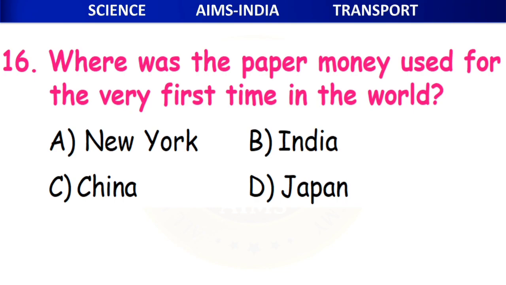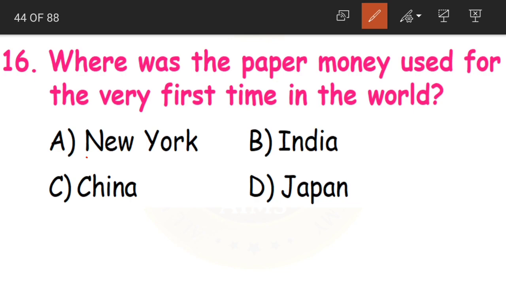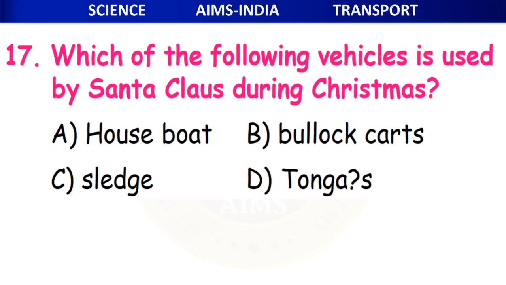Now 16th question. Where was the paper money used for the very first time in the world? In the days before, we were having only coins, but after that people started printing paper money. So where was paper money invented for the first time in the world? Either New York, India, China or Japan, and the answer is China. Children, remember the first paper money was used in the world in China.